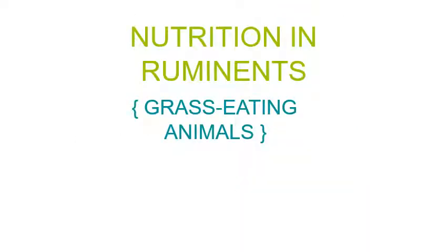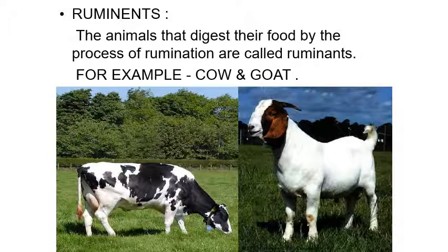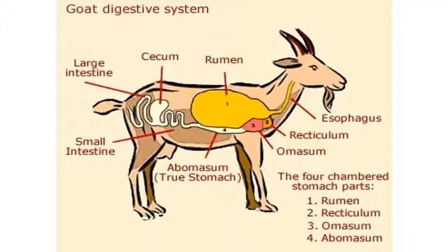Now, nutrition in ruminants, or grass-eating animals. The animals that digest their food by the process of rumination are called ruminants. For example, cow, goat and other grass eaters. Ruminating animals have a special digestive system.